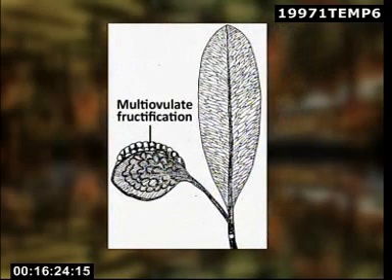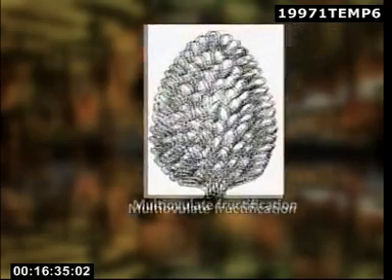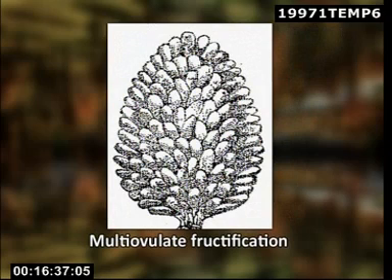Multiovulate fructifications possessed bilateral and biconvex cushion-like receptacles borne singly on long shoot or short pedicels. The receptacles bore numerous ovules or seeds which were embedded in the depressions.